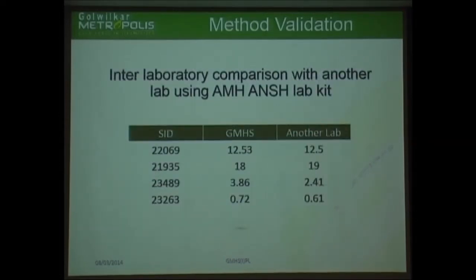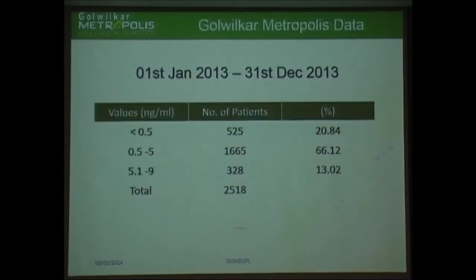Since there is no EQAS program available for this AMH assay, we have done inter-laboratory comparison with another lab which is using the same platform, and you can see the results are quite comparable. This is just to show data of the last 1 year, almost 2,500 patients we have studied, out of which 80% fall within the normal reference range of AMH.